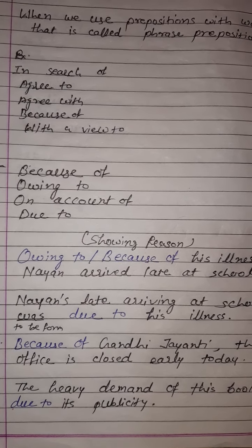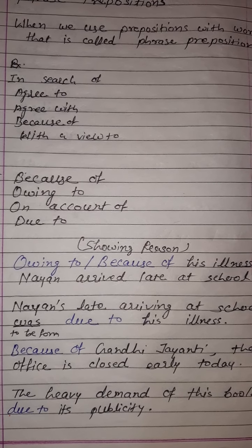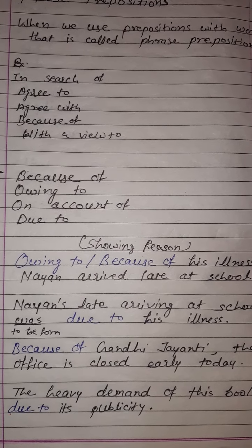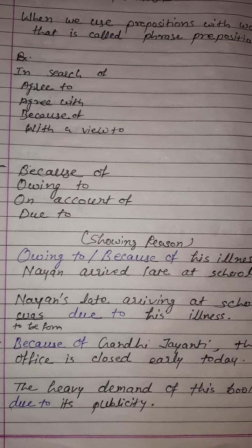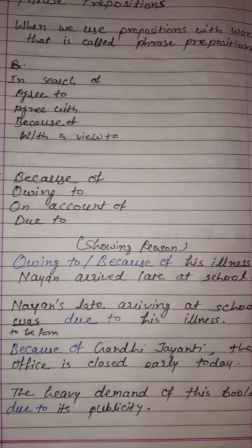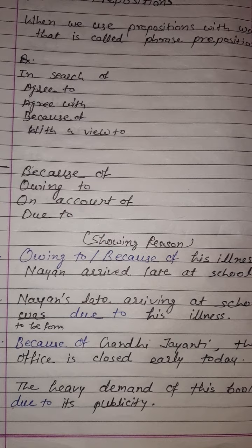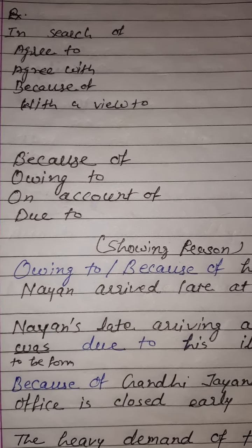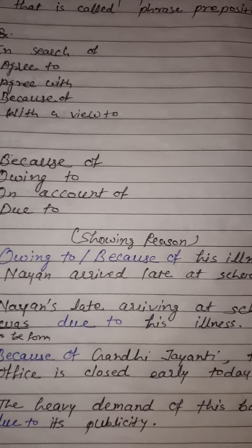Okay, so here with because of, owing to, on account of, due to, we show the reason. Okay, here we use phrase preposition to show the reason, and you can see here the sentence structure of owing to, because of is the same, but with due to it is a little different. You can see with due to, here we use due to after the to be form, like Nayan's late arriving at school was.